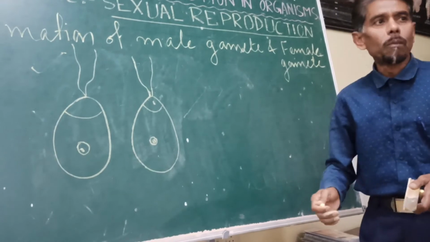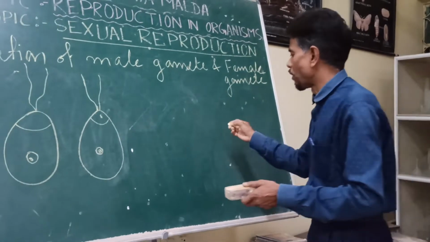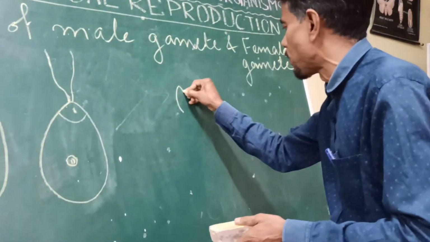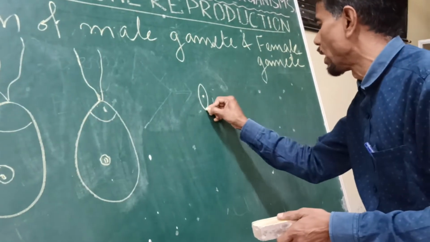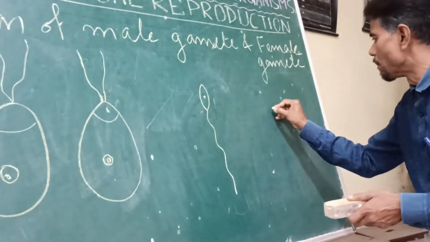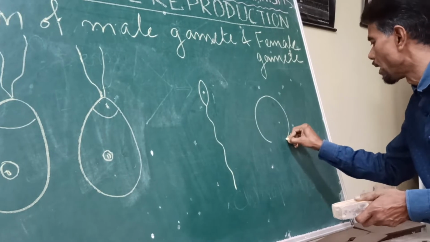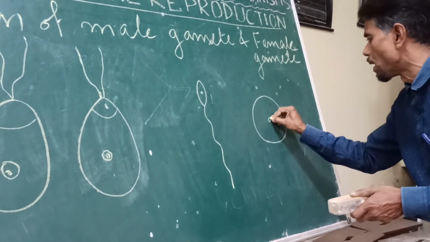In the case of human beings, for example, the male gamete, otherwise called sperm, looks like this. The female gamete, ovum, is entirely different from sperm.